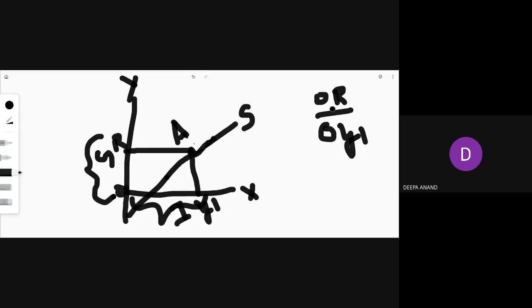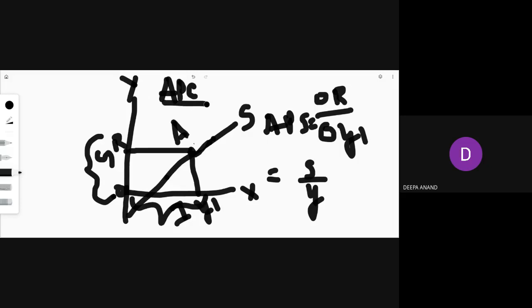So in this particular case, your average propensity to save is equal to OR upon OY1, because you know APS is equal to saving upon income. Your saving here is OR and your income here is OY1. So just substitute in the formula: OR upon OY1. So if you are asked to graphically represent the average propensity to save, this is the graph. Is it clear?